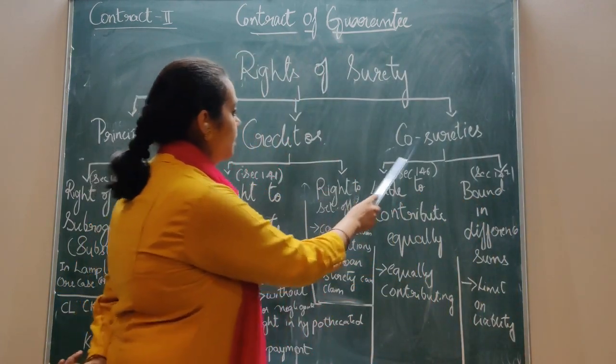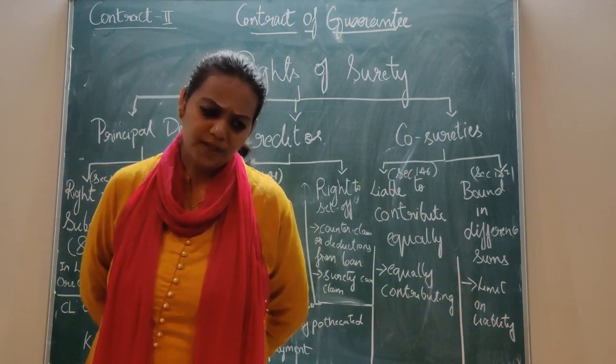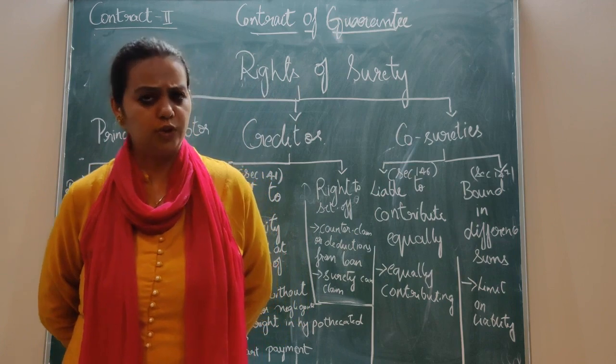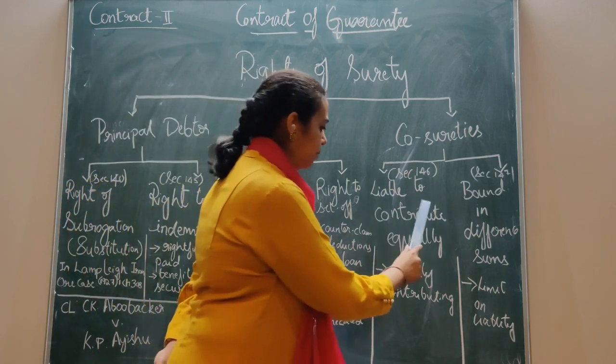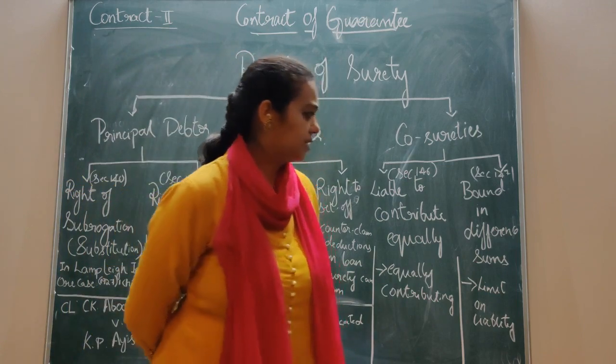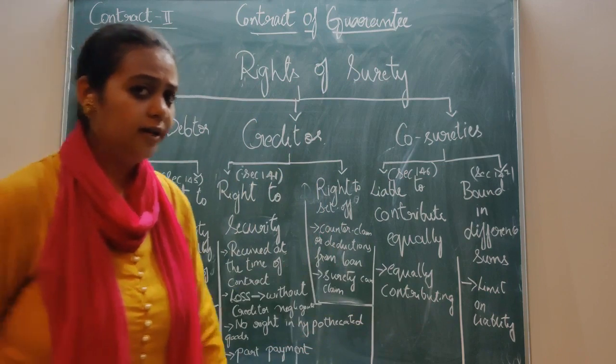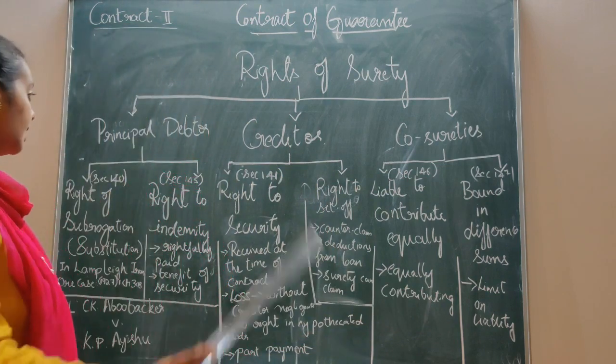The next one is the right of surety against co-sureties. Even the surety has got some rights against co-sureties. One is that co-sureties are liable to contribute equally, and are bound in different sums. This also will be dealt with. Now let's go one by one and see what it is in detail.